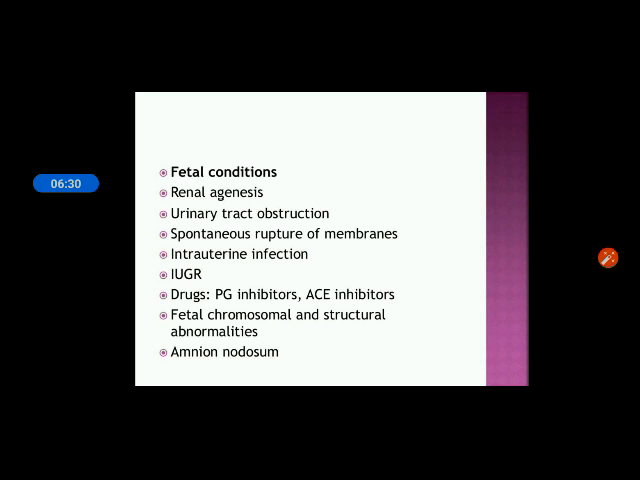If in the fetus any type of chromosomal disorders like triploidy or polyploidy is present, that will also affect the condition. And then amnion nodosum. Amnion nodosum means nodules found in the amnion that cause the rupture of the membrane. So amniotic fluid will be leaking out. So these all are fetal conditions which cause the oligohydramnios condition.